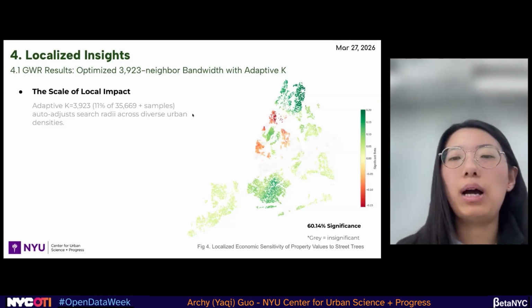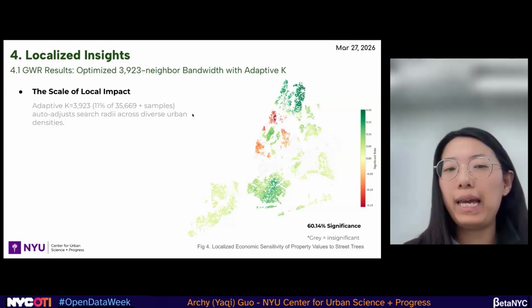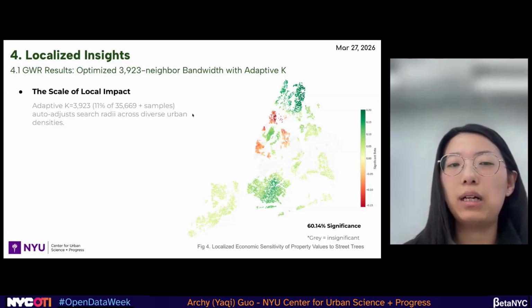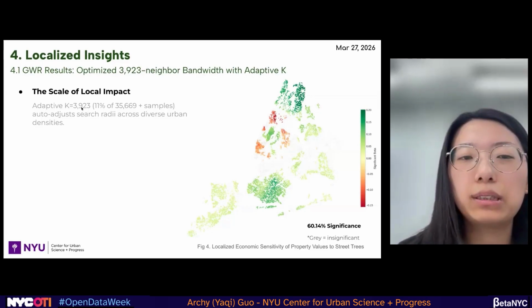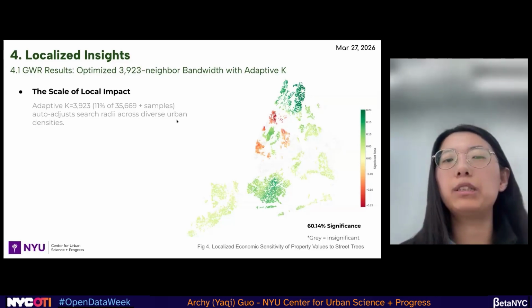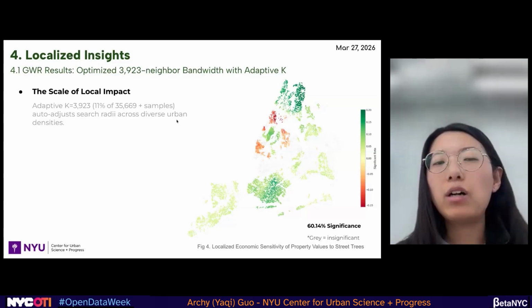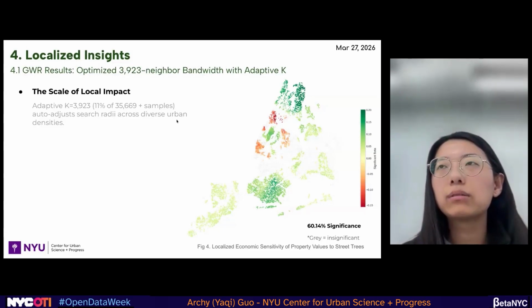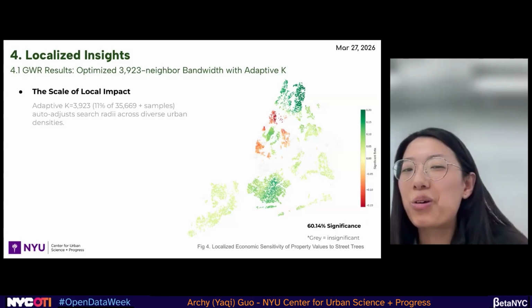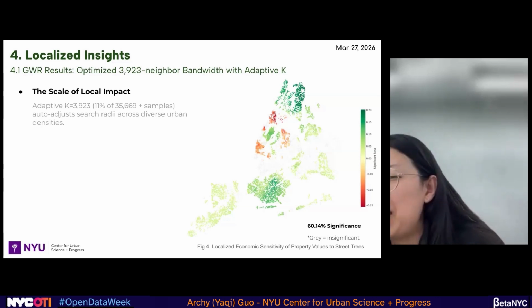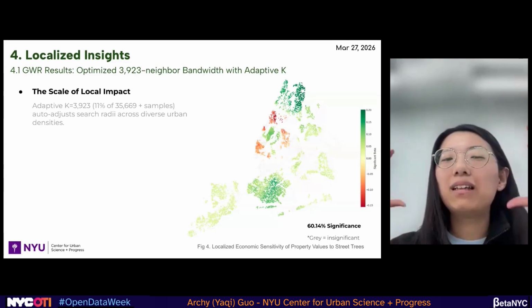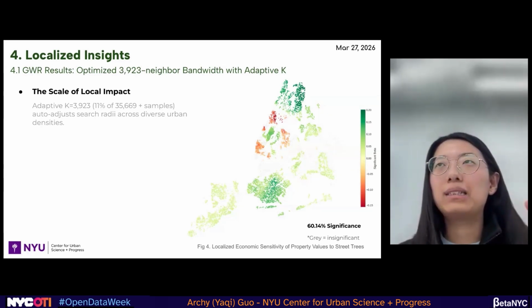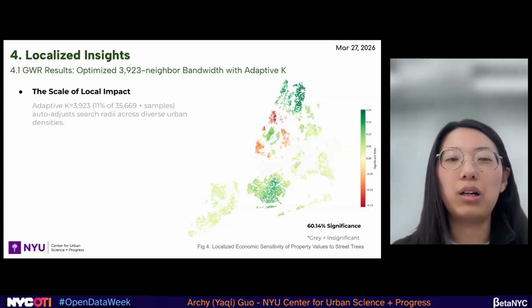For example, our result of K here is 3,923, which means almost 4,000 neighbors out of our 35,000 samples.